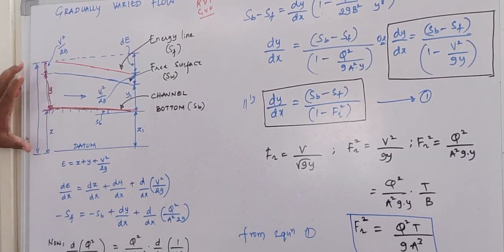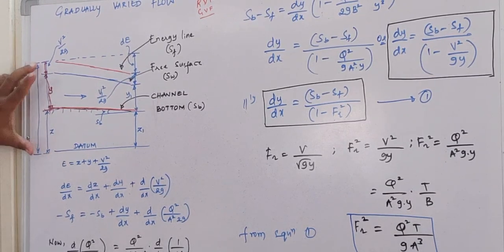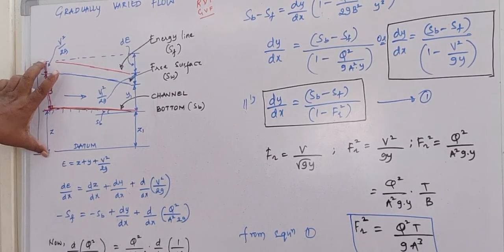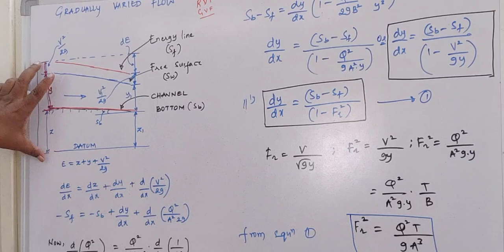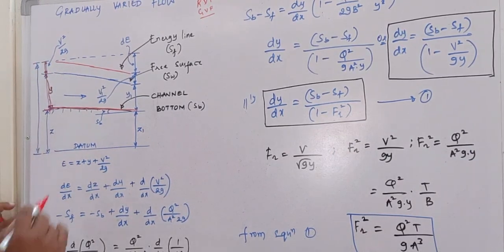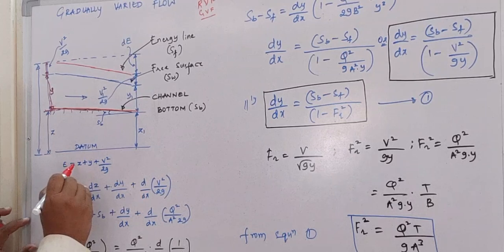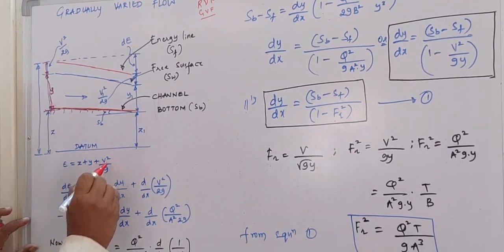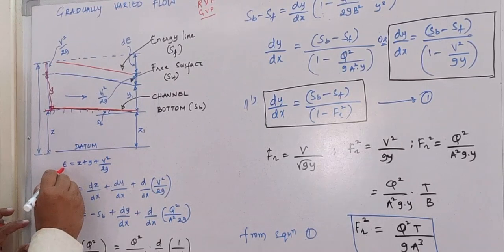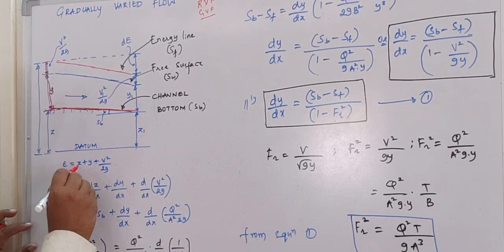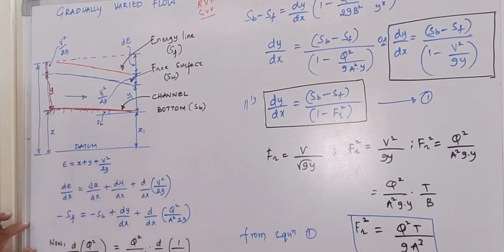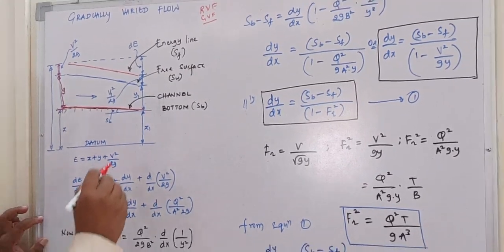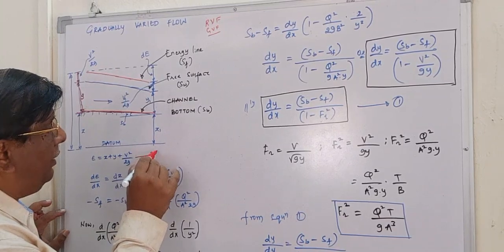Now, the total energy head available at this section, section 1,1, is E, where E is equal to z plus y plus v square by 2g. This E is the energy head, z is the datum head, y is the depth of flow in the channel, and v square by 2g is the velocity head. Let us call this equation A.